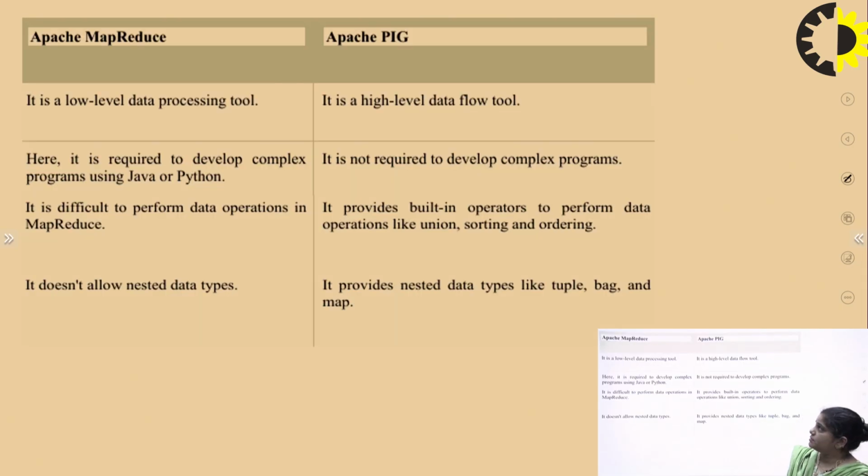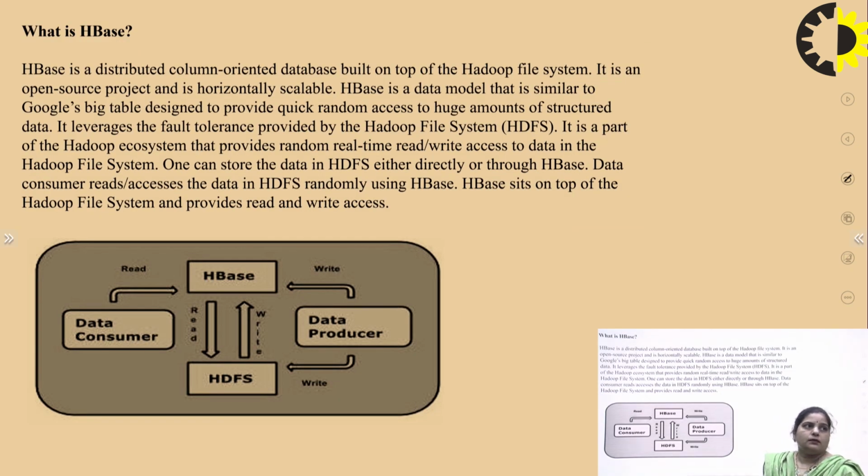Now, what is the basic difference between Apache MapReduce and Apache Pig? Apache MapReduce is a low-level data processing tool, while Pig is a high-level data flow tool. In MapReduce, it is required to develop complex programs using Java or Python, but it is not required in Apache Pig. It is difficult to perform data operations in MapReduce, but Pig provides built-in operators to perform data operations like union, sorting, filtering, ordering and merging. MapReduce does not allow nested data types, but Apache Pig provides nested data types such as tuple, bag and map functionalities.